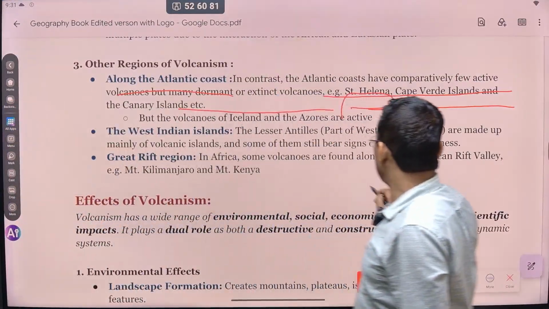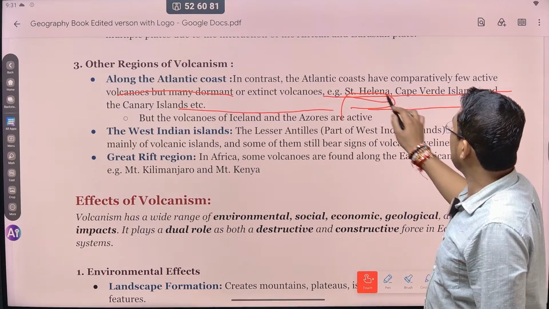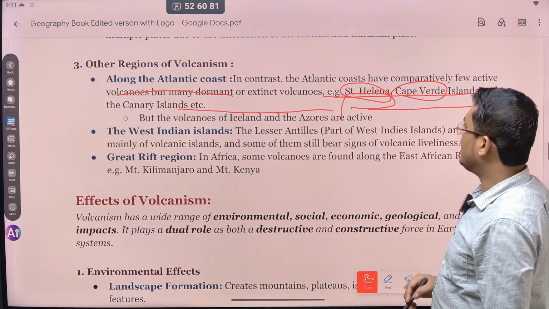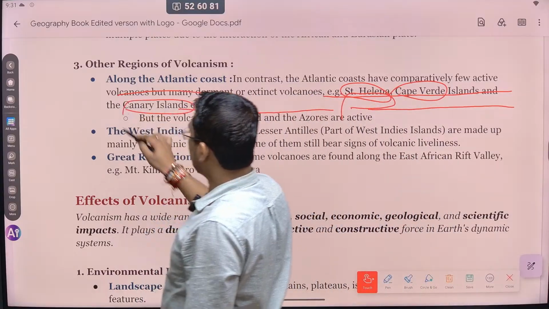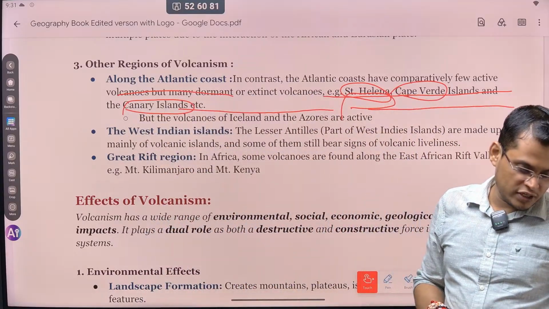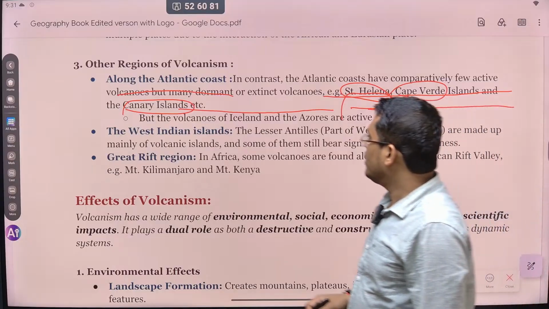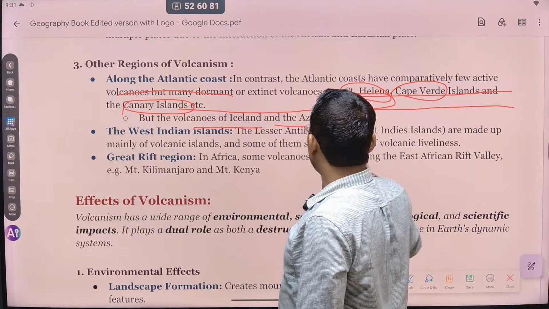तो एक बार देख लेना सेंट हेलेना कहाँ है और केप वर्ड आइलैंड्स कहाँ है, कैनरी आइलैंड का है. अगर नीचे आएगी तो मैं आपको दिखा दूंगा. Canary Island is famous because there is a current associated with it. It's called the Canary current. Okay, but the volcanoes of Iceland and Azores are active.